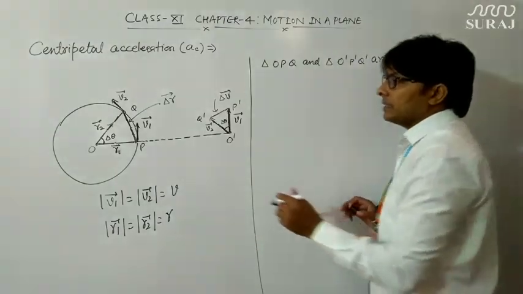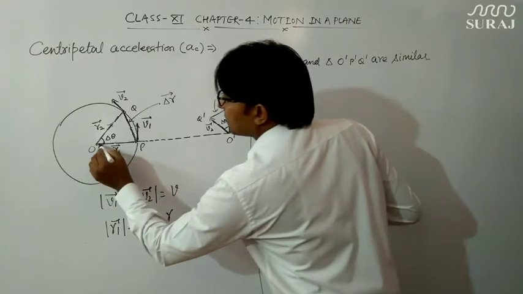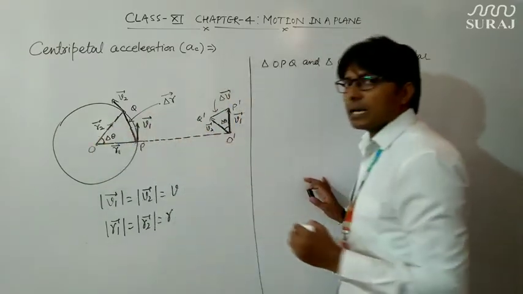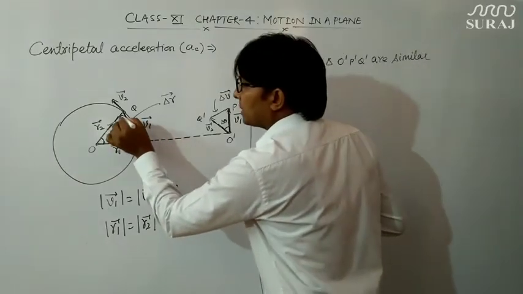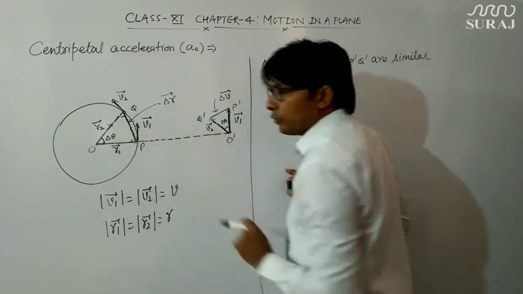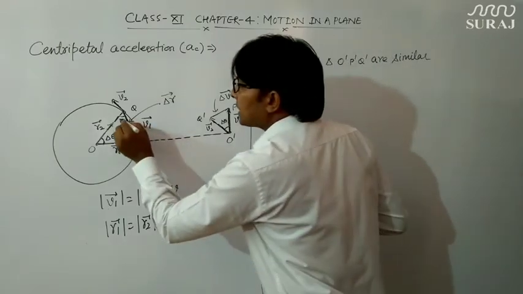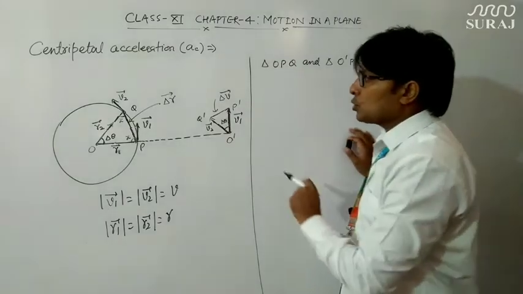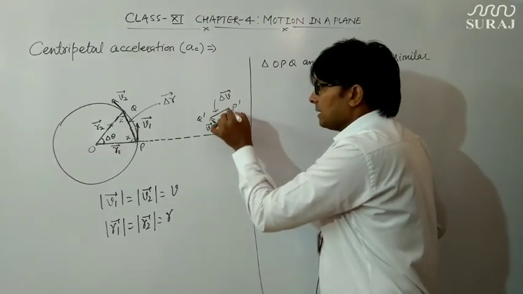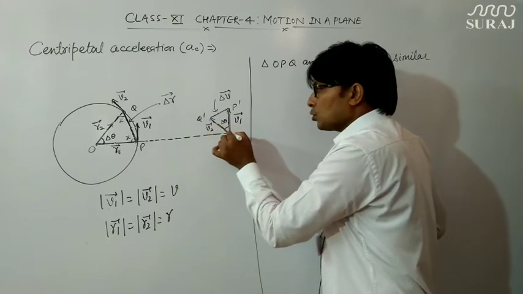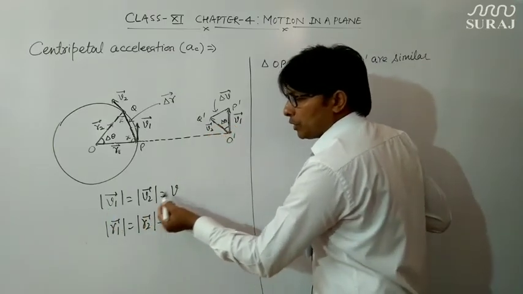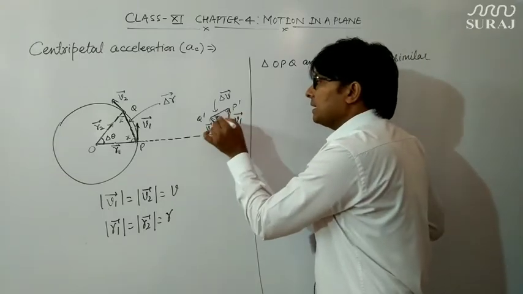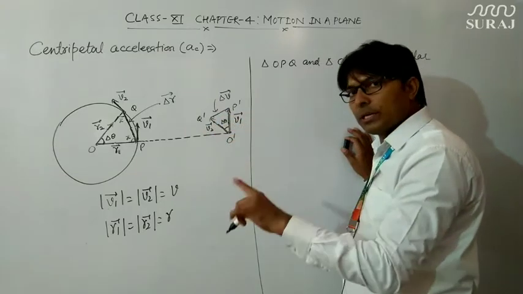Okay, and this distance and this distance are same, therefore this angle and this angle will be same. So suppose this angle is x and this angle is also x. You also know that this length and this length are also same. Mode of v1, mode of v2 is also same for uniform circular motion. Therefore this angle and this angle will also be same.